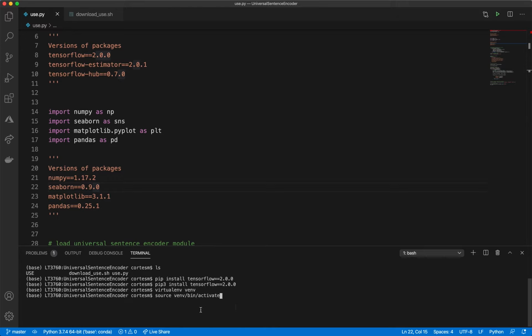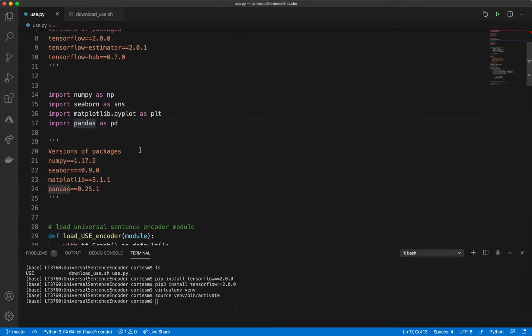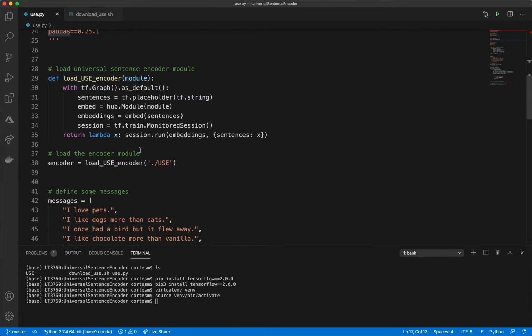You would do something like this, and then you could pip install everything into that virtual environment, but I'm not doing that now. I just have it all on my machine ready to go. So that's all the packages. We got NumPy, Seaborn, Matplotlib, and Pandas. And let's get to the core of this.